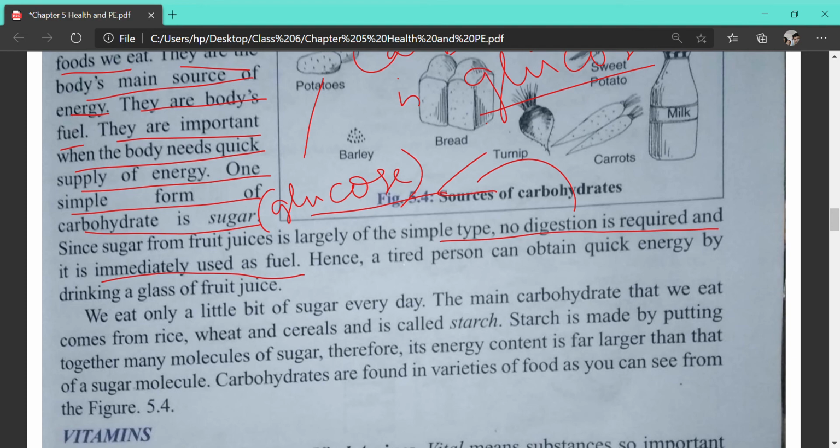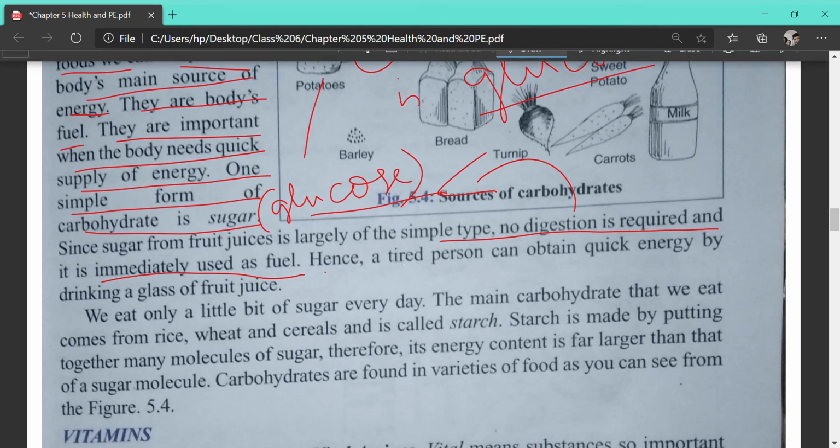All of you have taken Glucon-D in summer, haven't you? And in the advertisement it's told that Glucon-D gives life as soon as you drink it. That means it doesn't require any digestion. That is why the instant we take fruit juice or Glucon-D, this glucose is absorbed by the blood from the small intestine, and as a result we get instant energy. So instant energy is given by glucose. Is it clear?